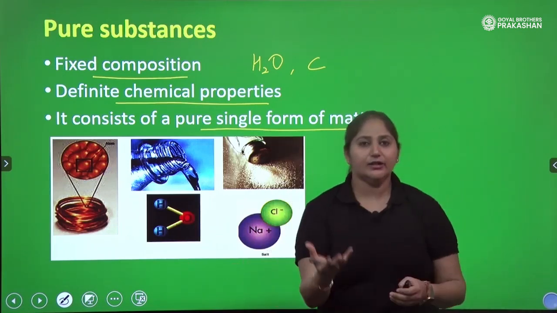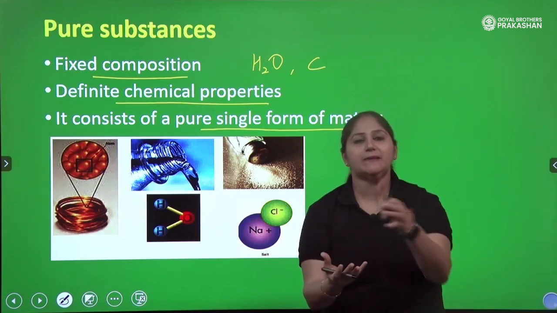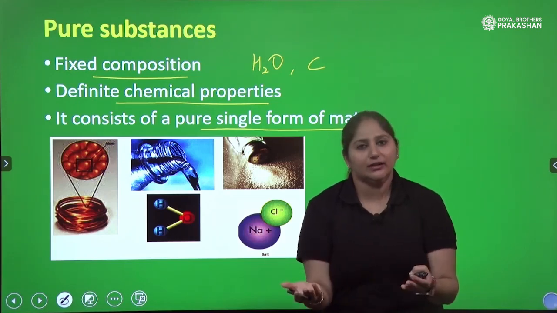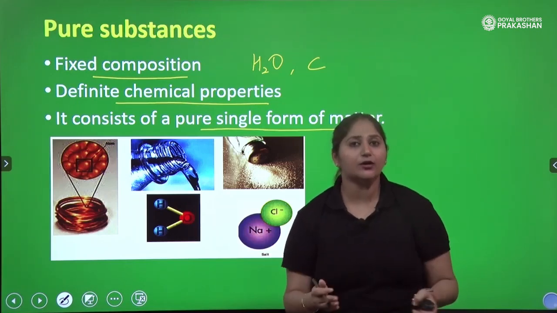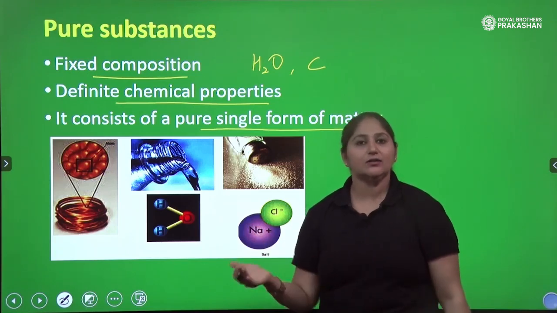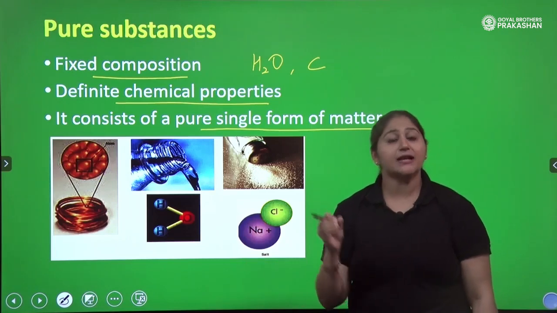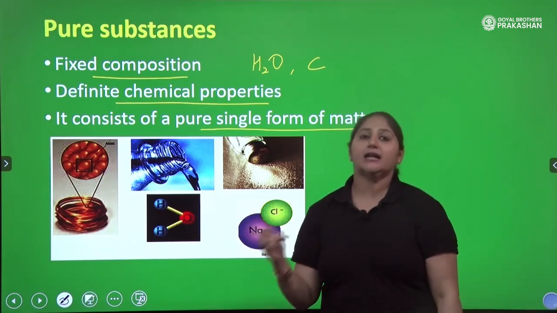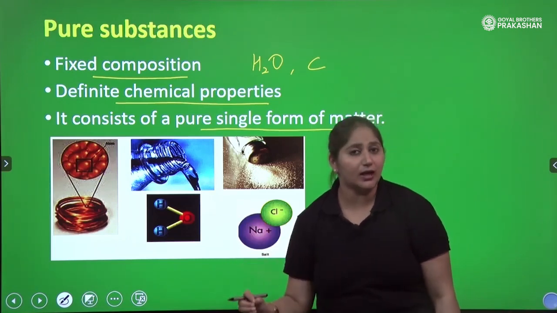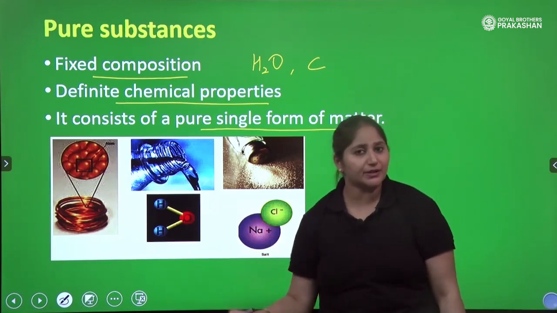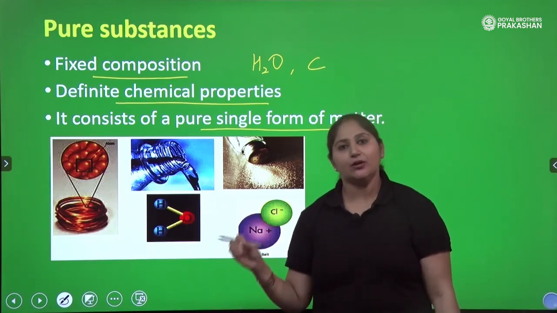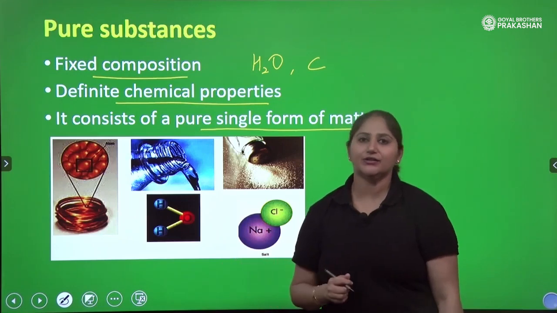Think about sugar. All the particles present in sugar will be called sugar only. They all have a fixed formula. So that's why it is also a pure substance. Keep it in mind: any substance which has a single form of matter, whose chemical formula you can write, and which has a fixed composition, you will call a pure substance. I hope you have understood. Thank you.